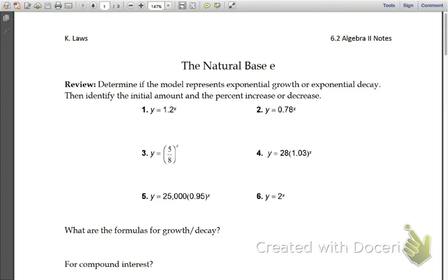Whenever we have the natural base e, e is just a letter that represents a number, the same number every single time. So instead of x to a power or y to a power, e is always going to be the same number. The natural base e will be a big part of logarithms and things like that. The natural base e is the natural number, like 2.71, and so on and so forth.